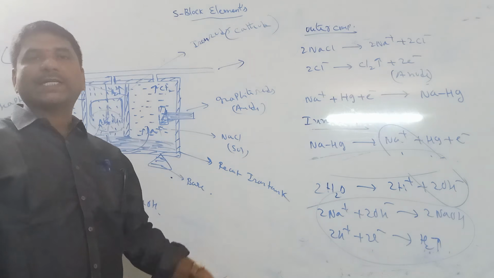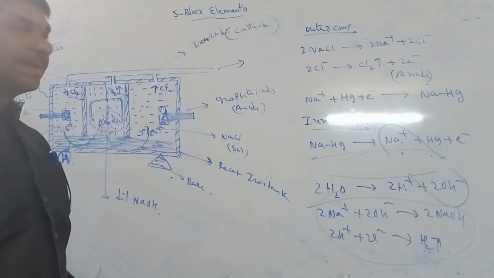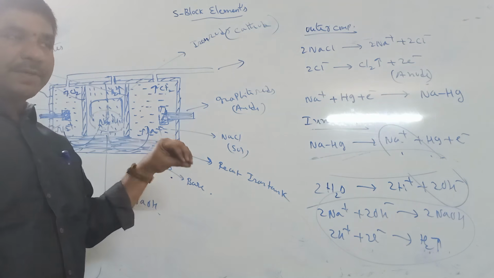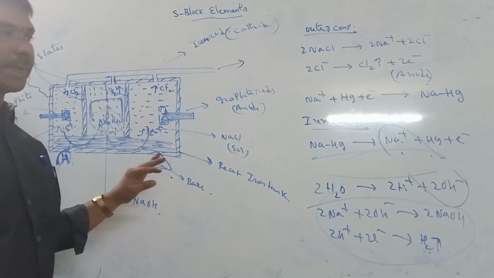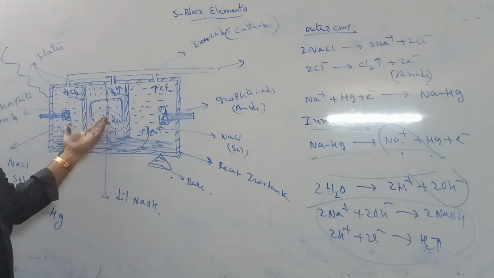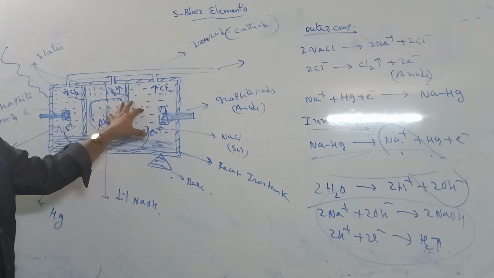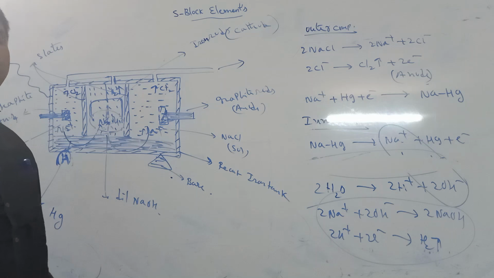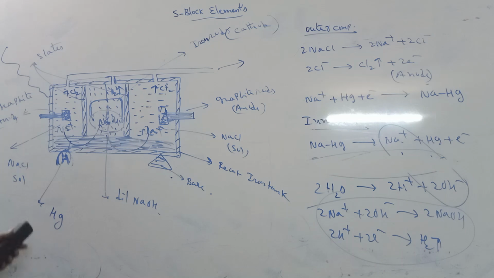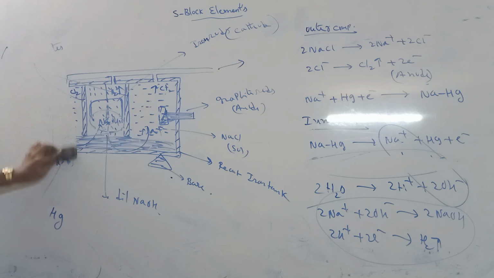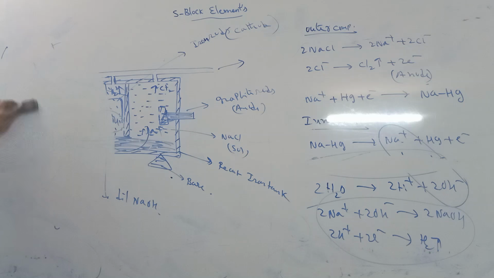This is the drawback of the Castner-Kellner process: we take dilute NaOH and convert it to concentrated NaOH. Without NaOH to begin with, sodium hydroxide cannot be prepared by this process. That is called the Castner-Kellner process.